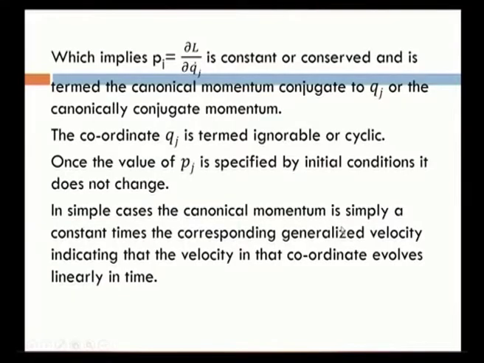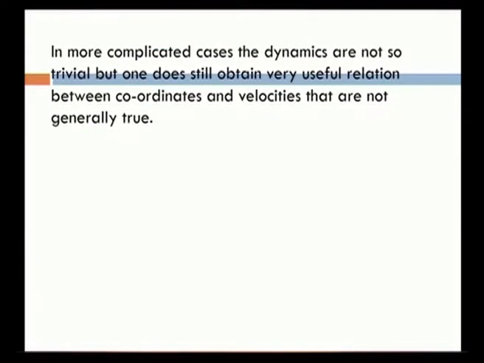So, in some simple cases, the canonical momentum is simply a constant times the corresponding generalized velocity, indicating that velocity in that coordinate evolves linearly in time. So, canonical momentum is nothing but a constant times the corresponding generalized velocity. That is the case for some simple problems. In some complicated cases, the dynamics are not so trivial, but one does still obtain very useful relations between coordinates and velocities that are not generally true.